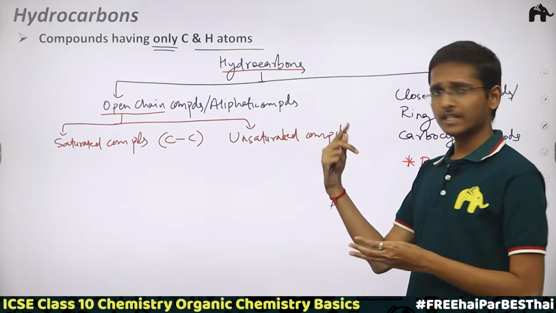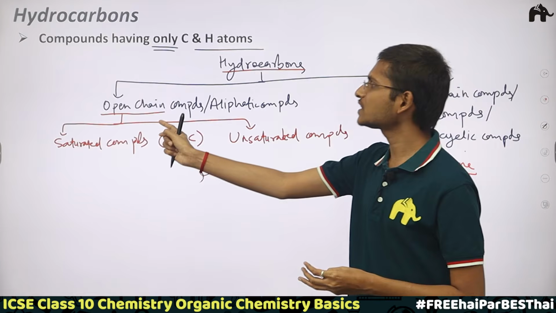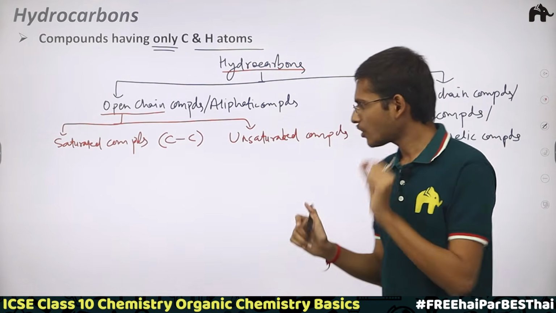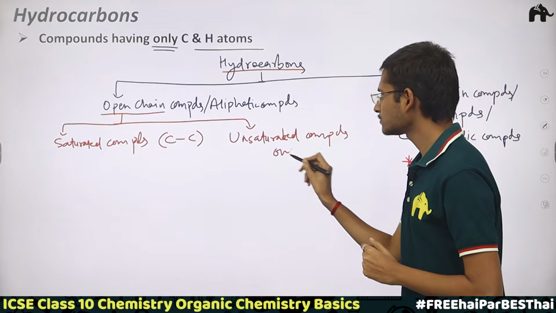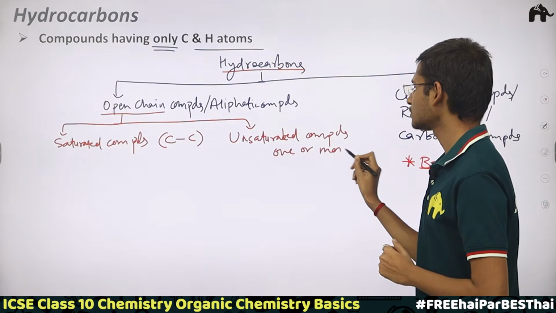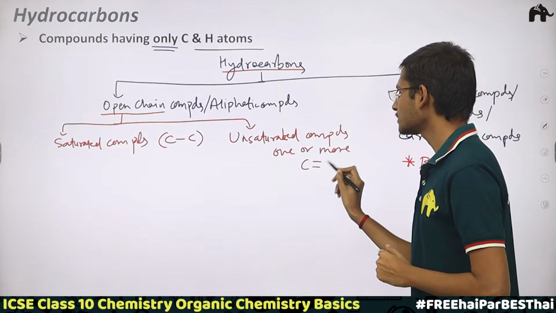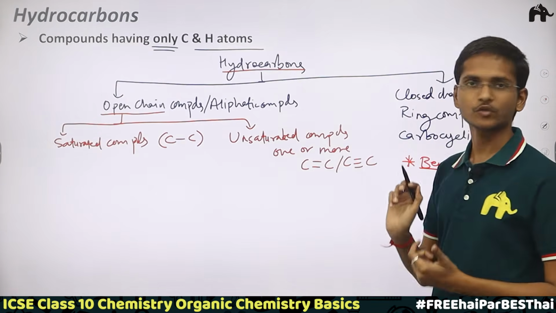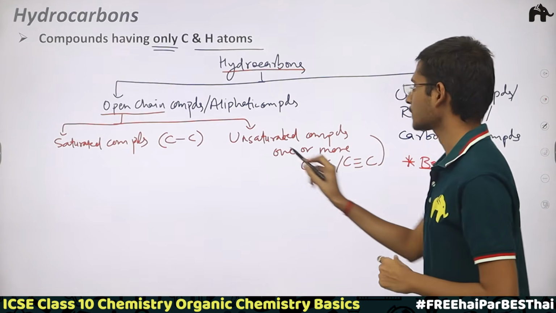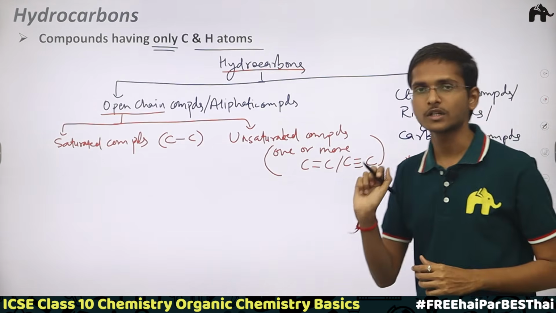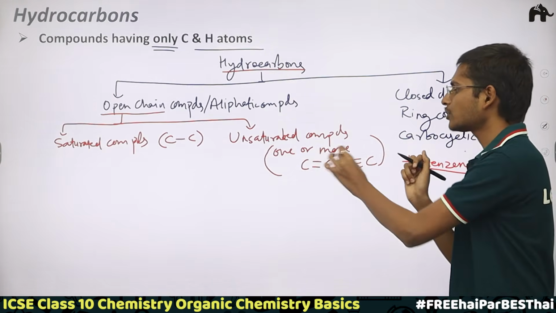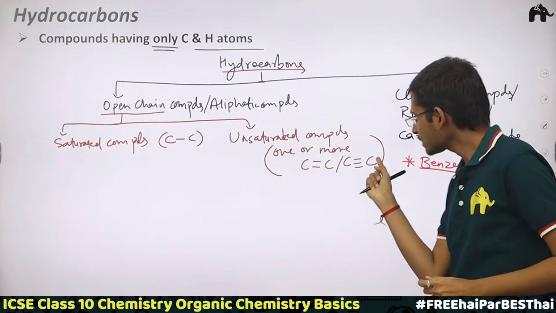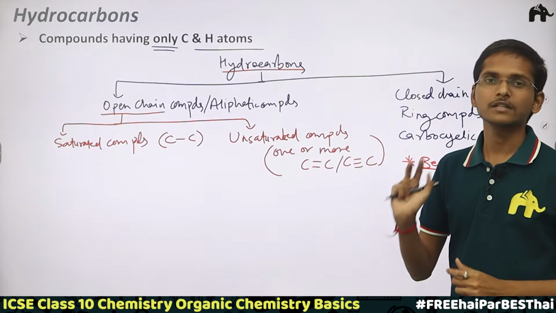Whereas in unsaturated open chain hydrocarbons, you would always find one or more carbon-carbon double bonds or carbon-carbon triple bonds between the carbon atoms.